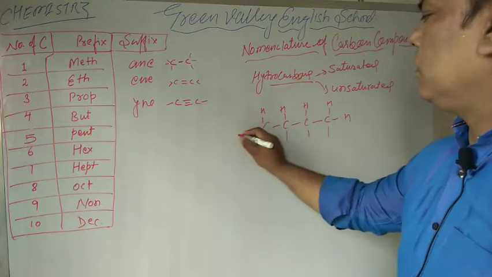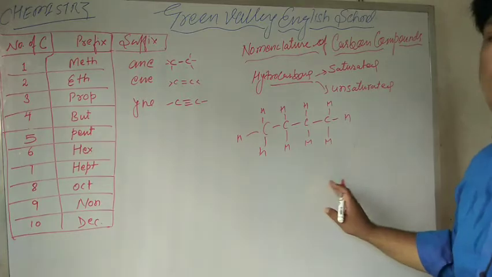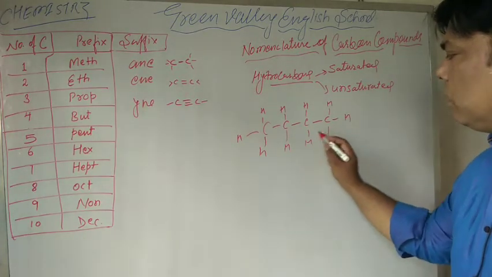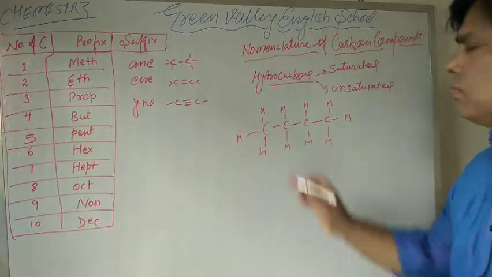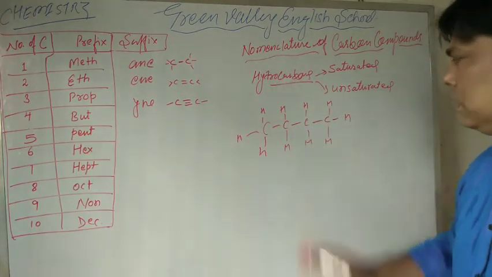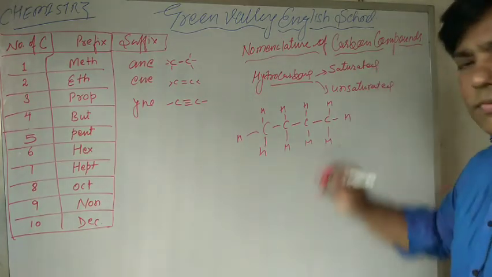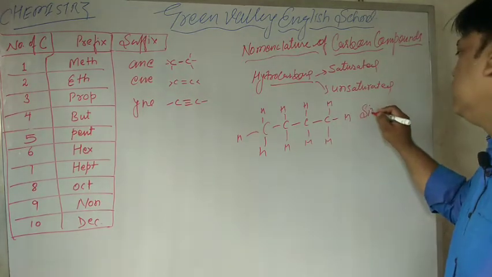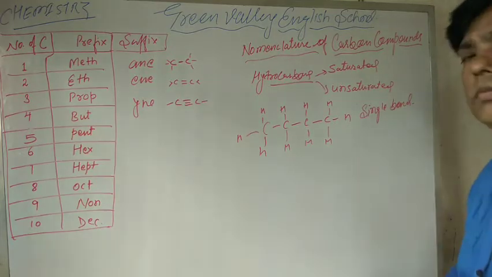Each carbon is surrounded by hydrogen, and this type of hydrocarbon has single bonds only between two carbon atoms or carbon and hydrogen atom. That's why it is called saturated hydrocarbon. Means in case of saturated hydrocarbon there is a single bond. Right?